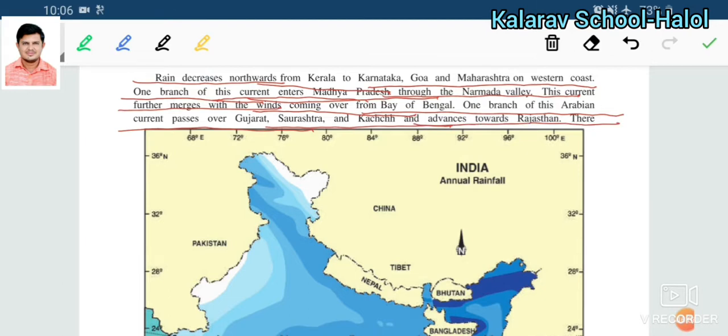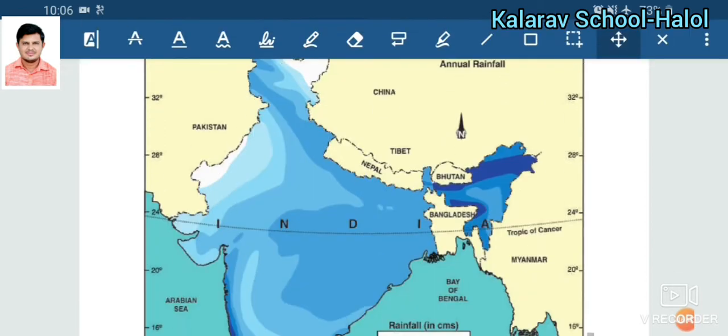See, these winds are from the west direction. They come out from Karnataka, then after Goa, and after Maharashtra, the current enters Madhya Pradesh, and after that it enters the Narmada Valley, because Narmada is also in Madhya Pradesh, some part of it. It further merges with the winds coming from the Bay of Bengal, and again it enters the Arabian Sea current. So it passes over Gujarat, Saurashtra, Kutch, and after that it reaches Rajasthan.